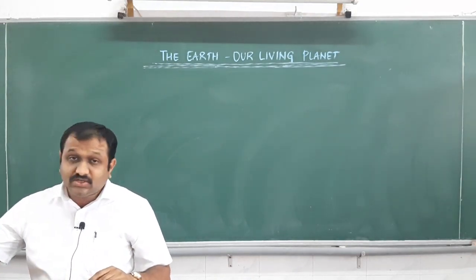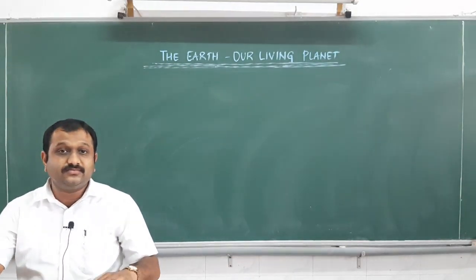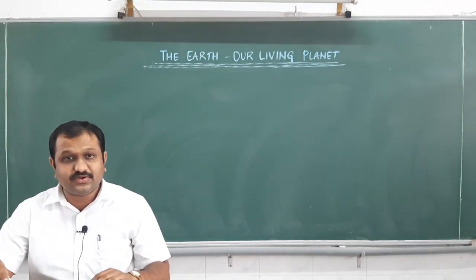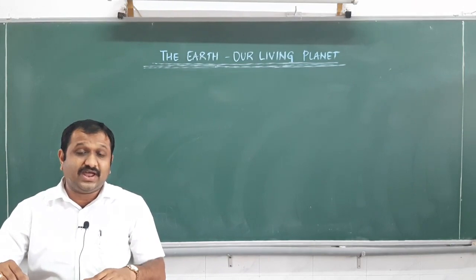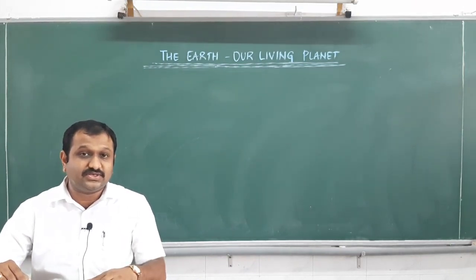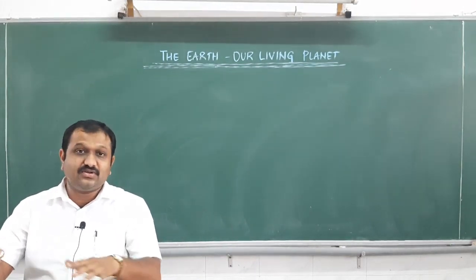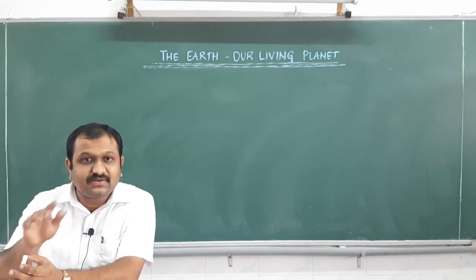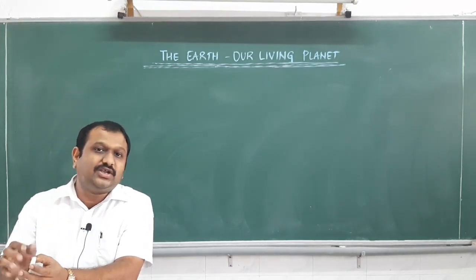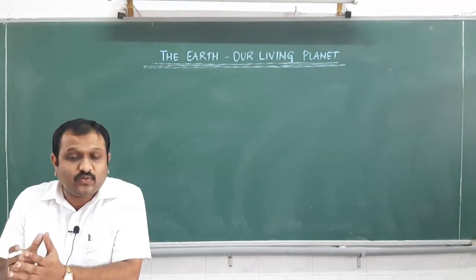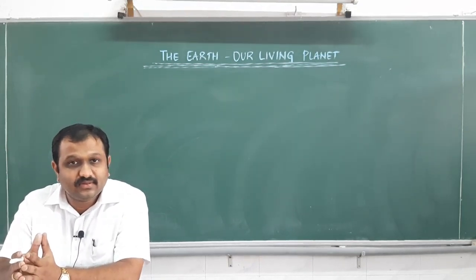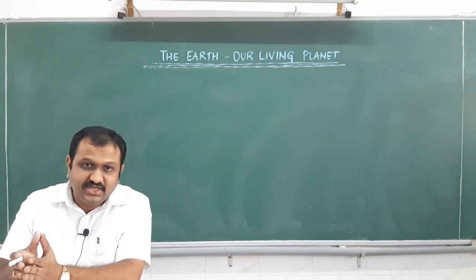When we say water as well as land, the distribution of land and water bodies, what is the percentage of land and water? When we come across this, we shall have a discussion on the land masses that mainly contain the continents. The continents are what we have today. And the water bodies mainly contain the oceans.